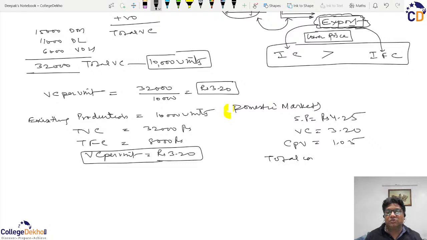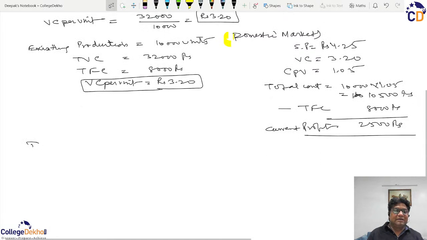Total contribution will be equal to 10,000 into 1.05, that will be coming out to be 10,500 rupees. और यहाँ से माइनस करेंगे आप टोटल फिक्स्ड कॉस्ट which is 8,000 rupees. So currently the company is having a profit of 2,500 rupees.